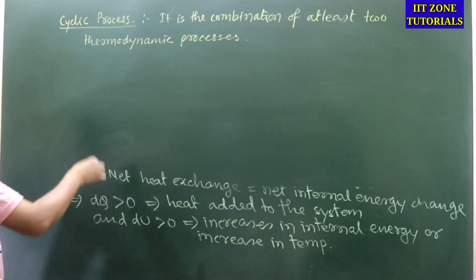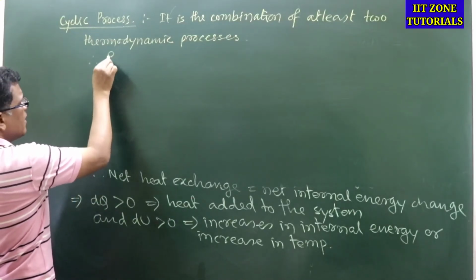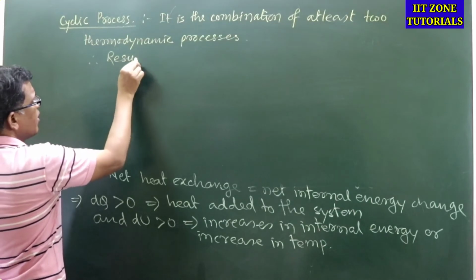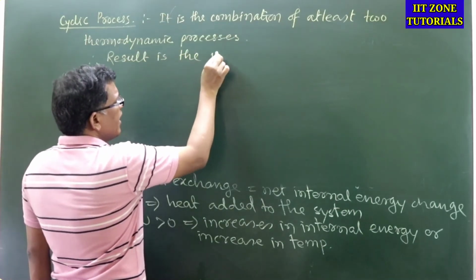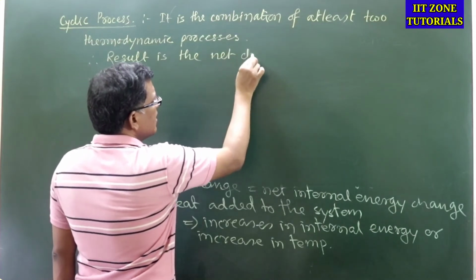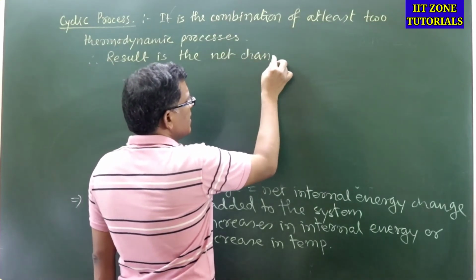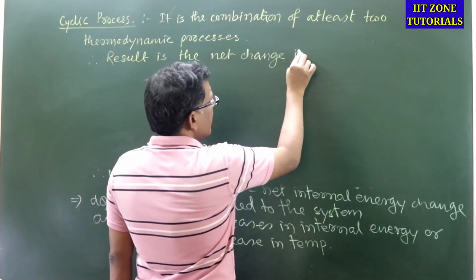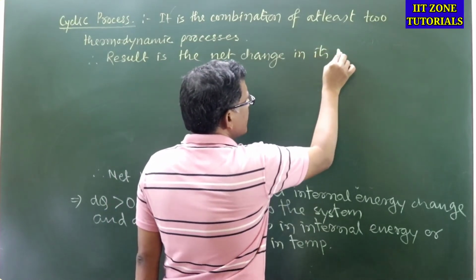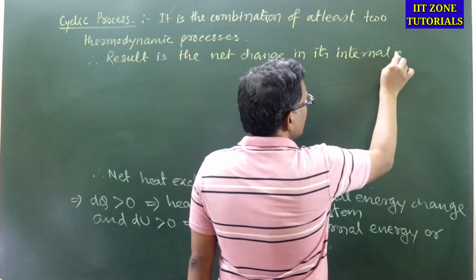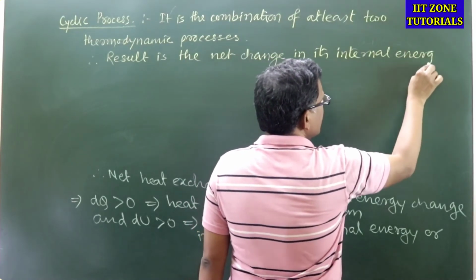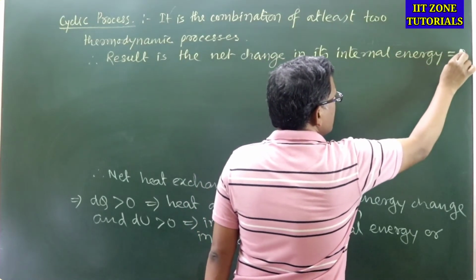Okay. So the result is therefore the net change in its internal energy must be zero.